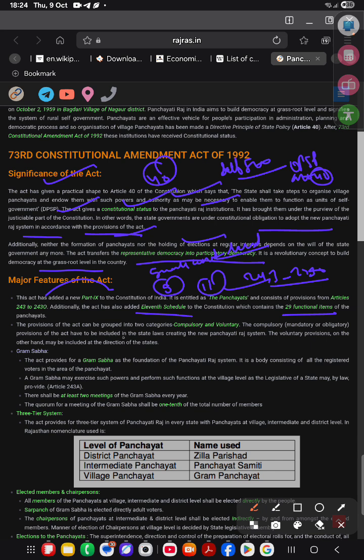Provisions of the act were grouped into two categories, compulsory and voluntary. The compulsory, mandatory or obligatory provisions of the act have to be included in the state law creating the new panchayat system, and the voluntary ones, on the other hand, include directions only.